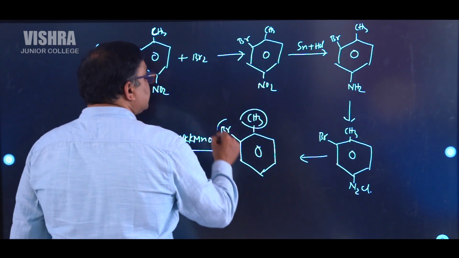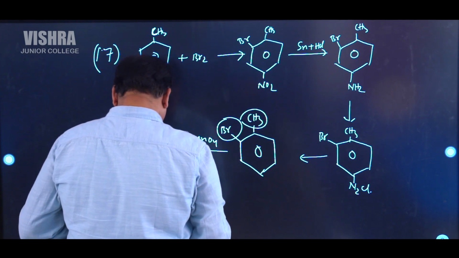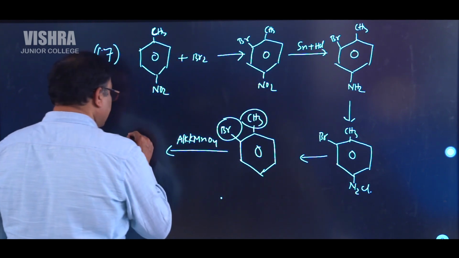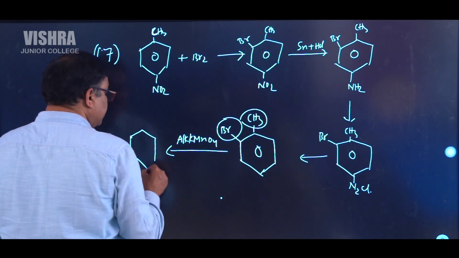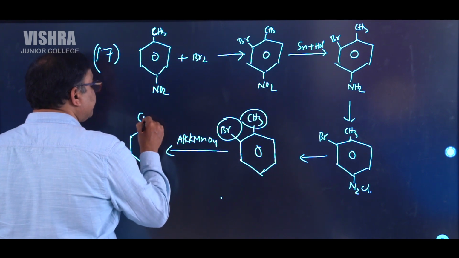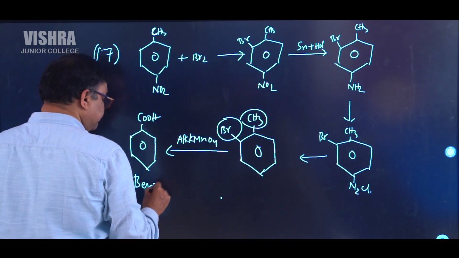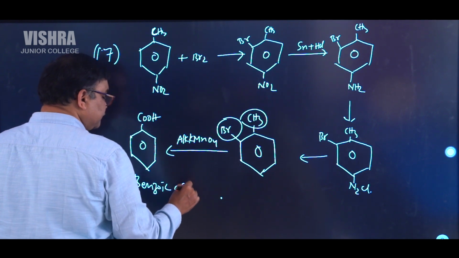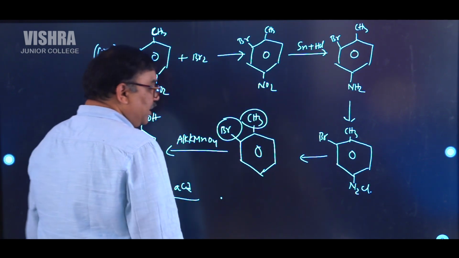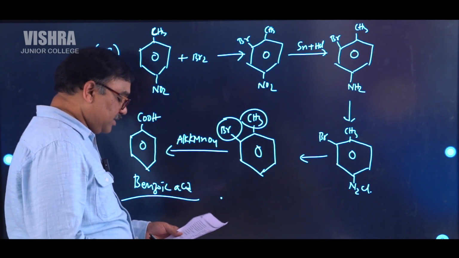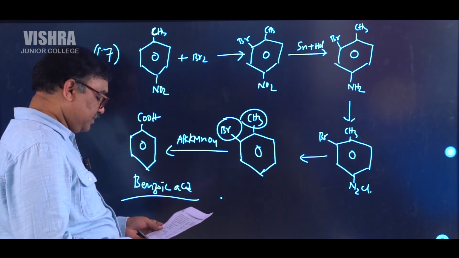Then these compounds are gone and we are getting the compound which is oxidized to benzoic acid. So you are getting benzoic acid. Like that, we can give the answer, that is benzoic acid.